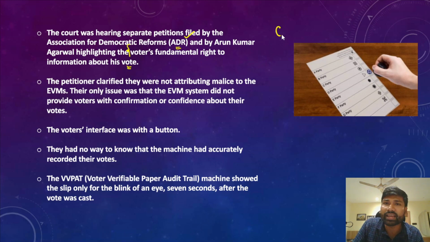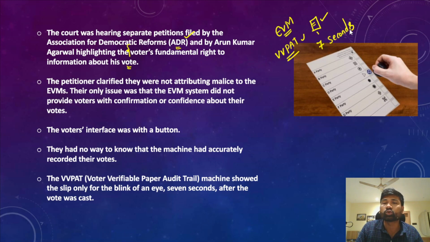You will not get any such opportunity through the EVMs except the VVPAT, the Voter Verifiable Paper Audit Trail. It shows a slip that indicates to which person you have given your vote. However, you cannot access this paper slip; rather, it is displayed for 7 seconds so that you can confirm that your vote is cast to the right person. Except for VVPAT, you will not have any option to confirm this.